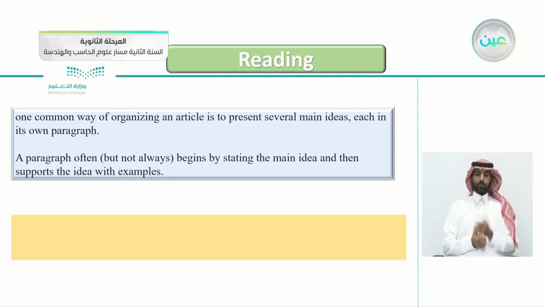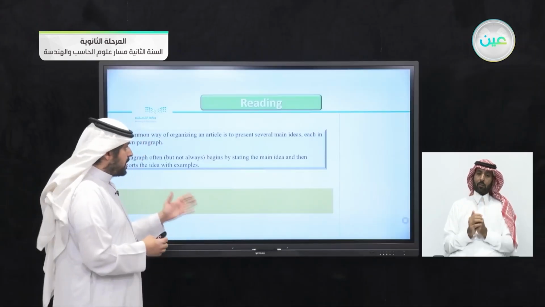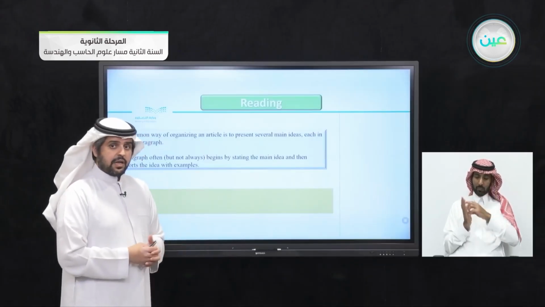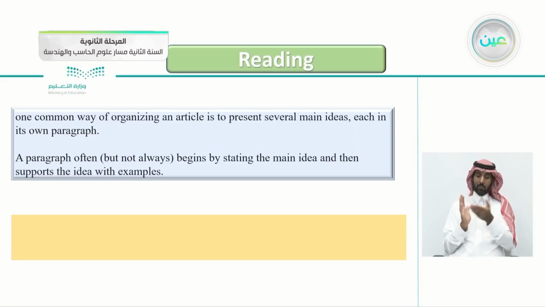One common way of organizing an article is to present several main ideas, each in its own paragraph. So this is a new method of reading. You can put ideas into paragraphs. A paragraph often, but not always, begins by stating the main idea, then supports the idea with examples.